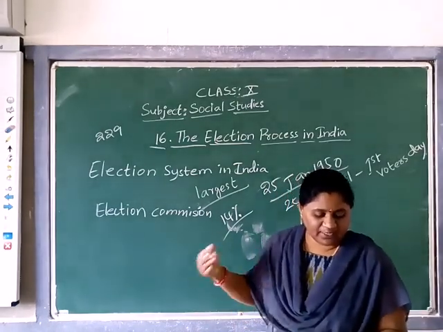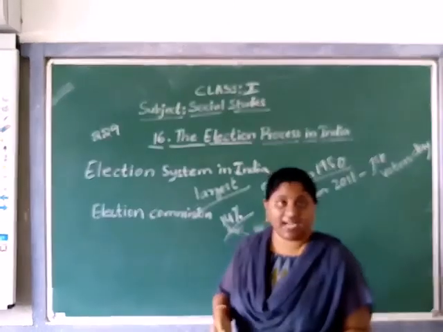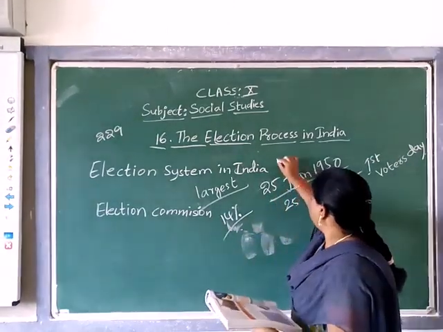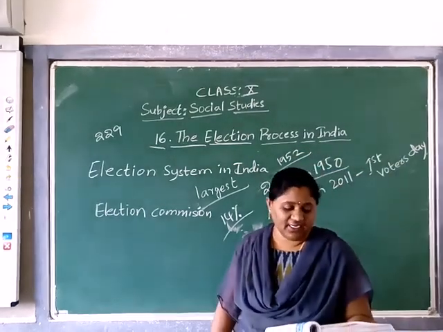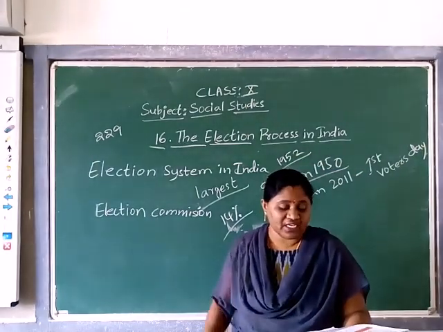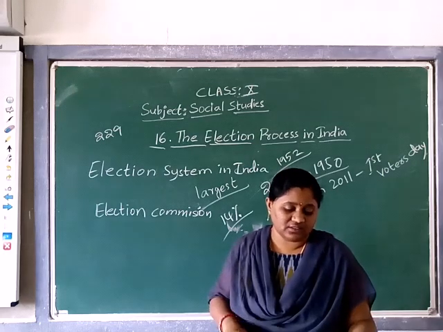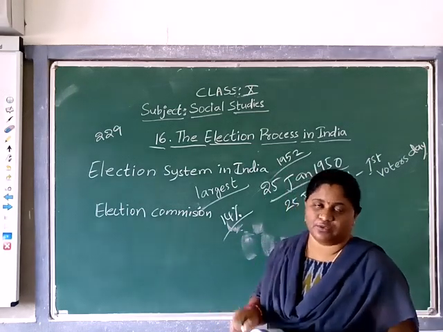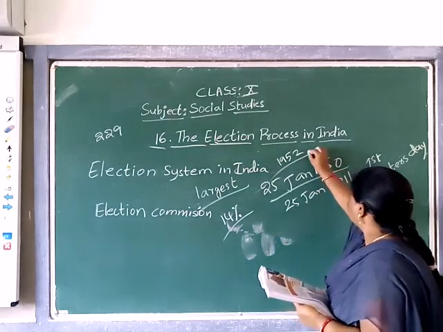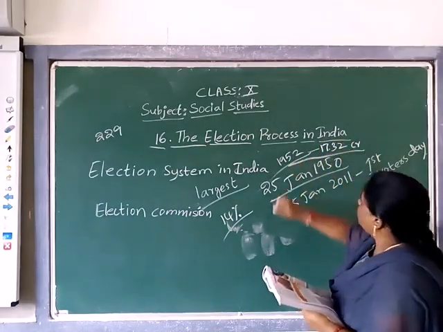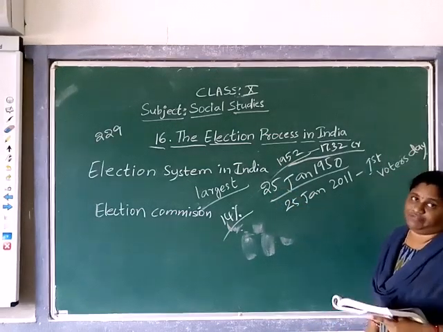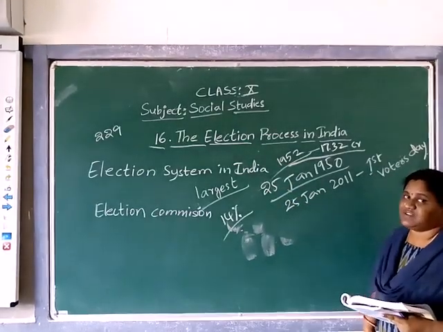At the time of the first general elections in 1952, there were 17.32 crore voters. In 1952, how many voters were there?